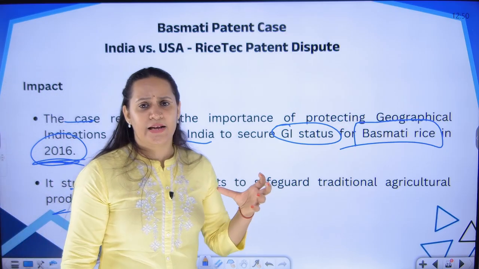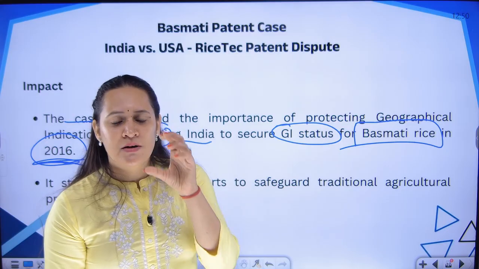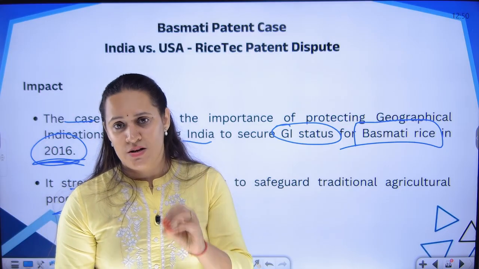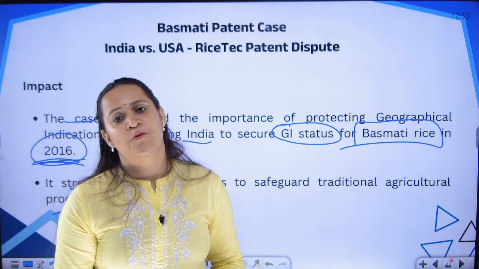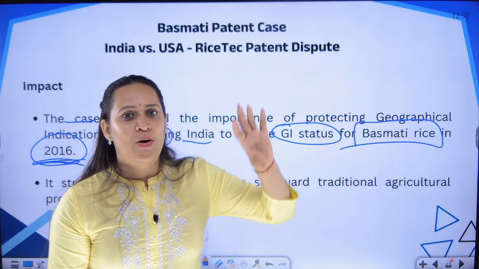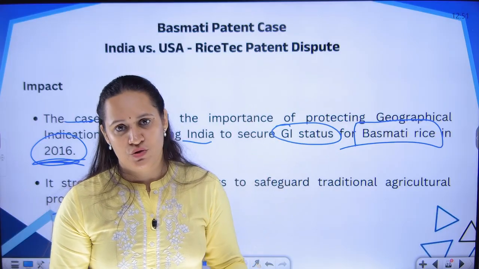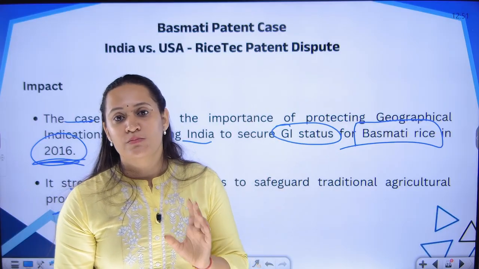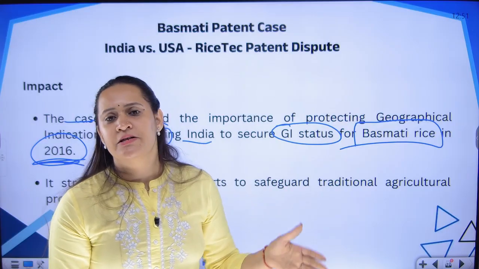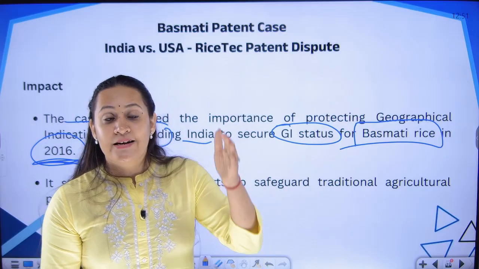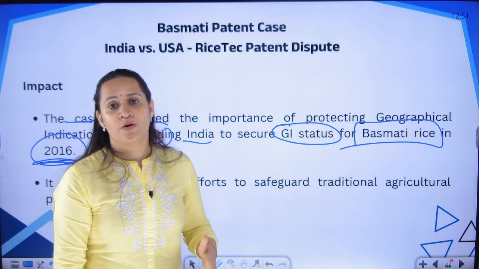So all these three cases have given a very good lesson to the country that you have to protect your own products, otherwise foreigners are going to misuse them. The other countries are going to misuse your knowledge, your products. It is for you to protect your own products.